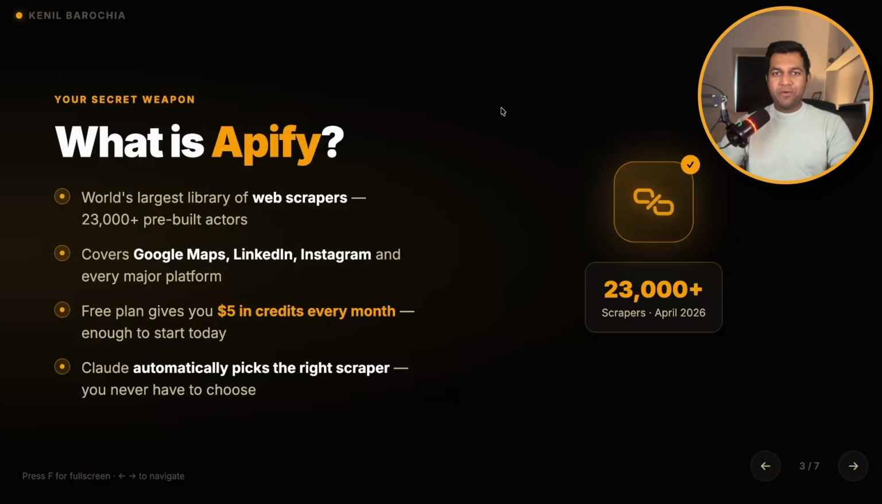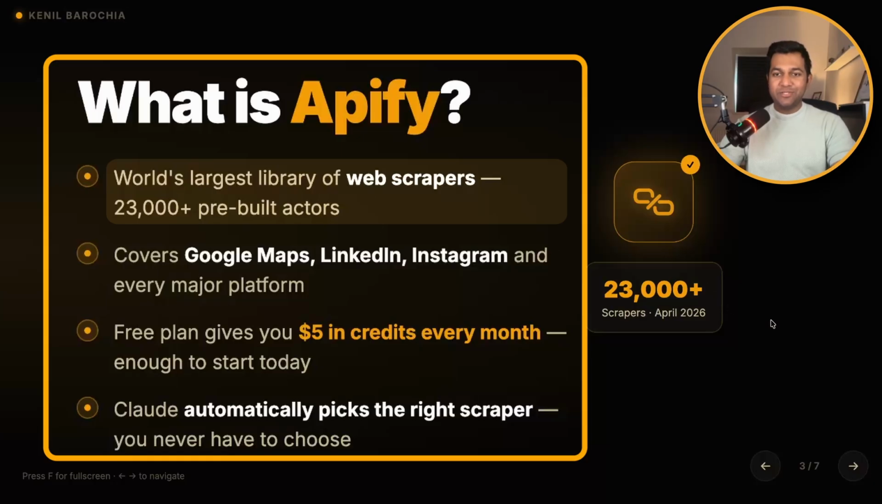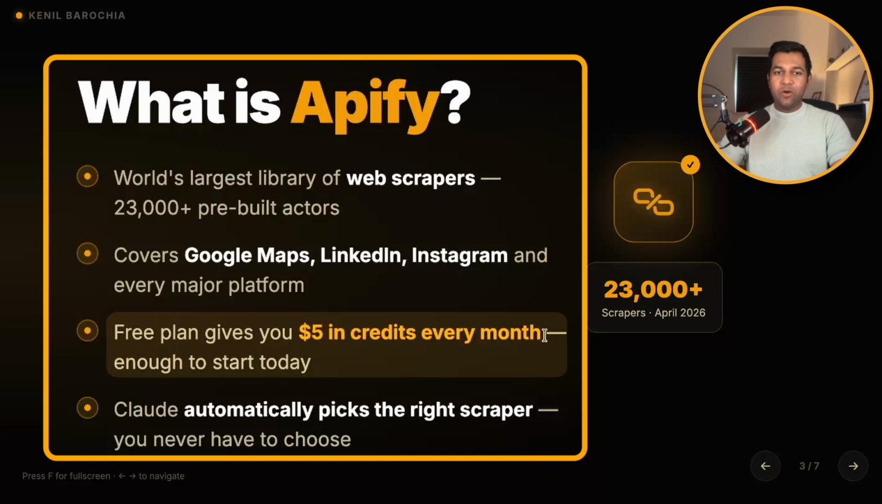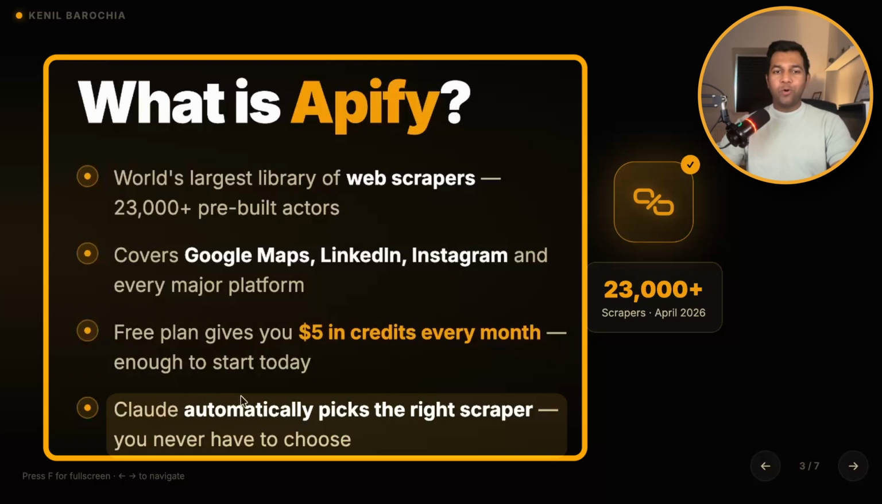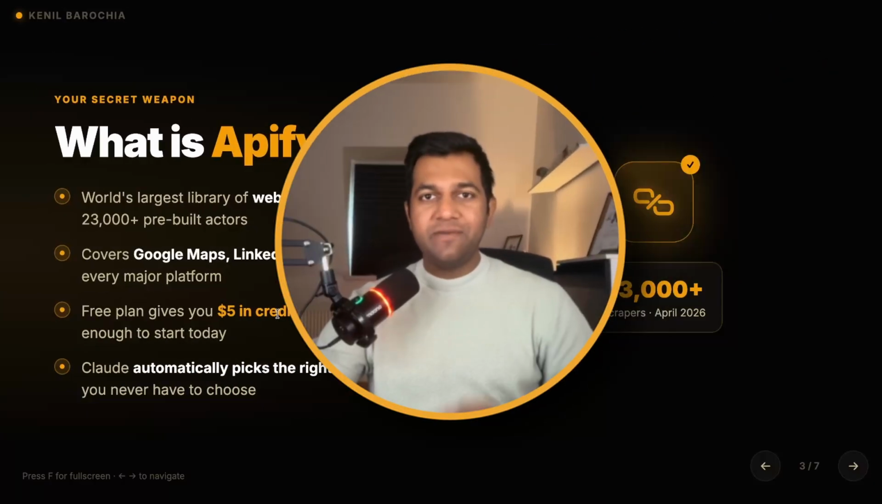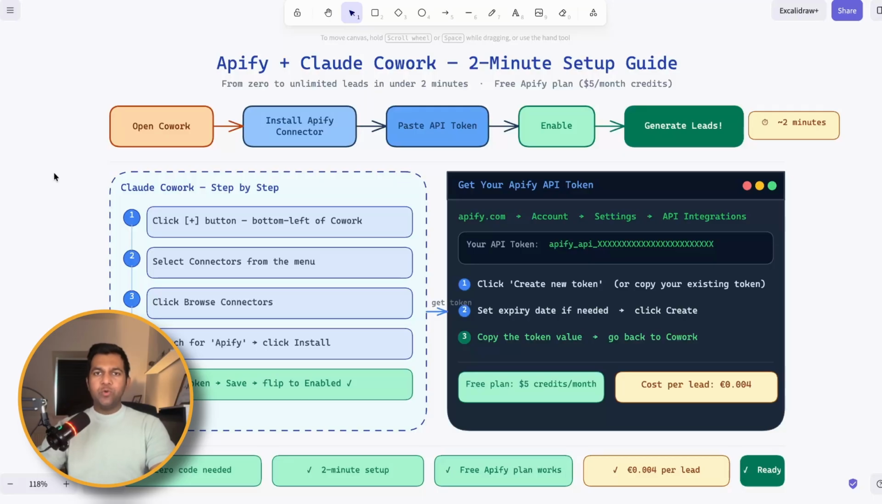The second secret weapon in this setup is Apify. So what is Apify? It's the world's largest library of web scrapers with 23,000 plus pre-built actors as of April 2026. It's increasing every month. It covers Google Maps, LinkedIn, Instagram, and every major platform. The free plan gives you $5 in credits every month, and that is more than enough to start today. Claude automatically picks the right scraper and you never have to choose. So you don't need to worry at all about which scraper is right for you. Claude will do it for you. Let me explain in a visual way so you will understand it better.